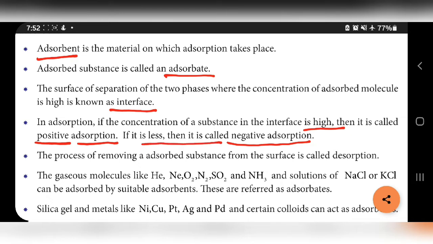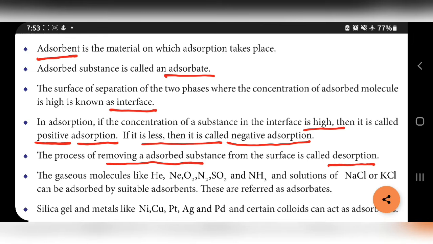The process of removing the adsorbed substance from the surface is called desorption. Like adsorption, one more term is there, that is desorption. Already you know D means removal. So the removal of the adsorbed substance, the removal of tea from that bread, that process is called desorption.